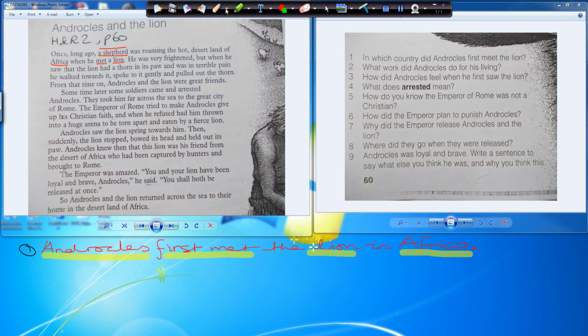Now we're going to look at question number 2. So what work did Androcles do for his living? As we mentioned before, Androcles is, right, let's have a look, a shepherd. So what work? So his work was as a shepherd. Androcles is the shepherd again for his living. So he was a shepherd as a living. Number 2.